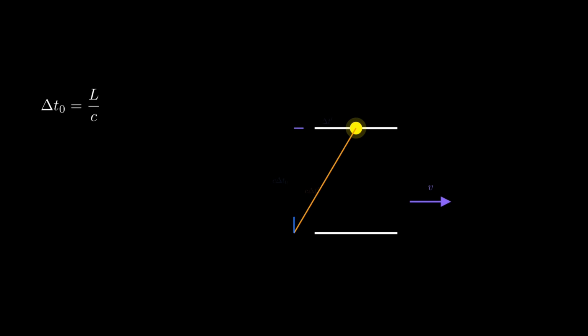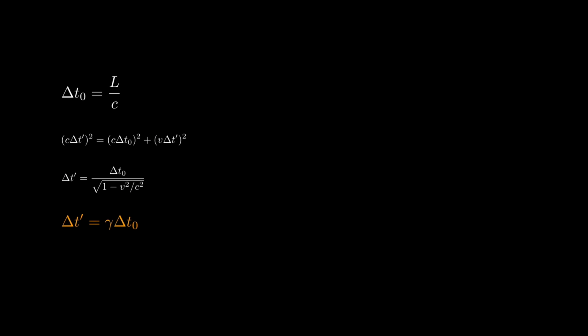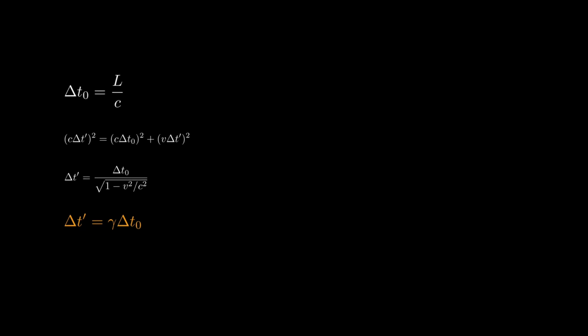It has to cover more distance, but it still travels at exactly c. We can use the Pythagorean theorem here. The diagonal distance squared equals the vertical distance squared plus the horizontal distance squared. Solving this gives us the time dilation factor. Moving clocks tick slower by a factor of gamma.